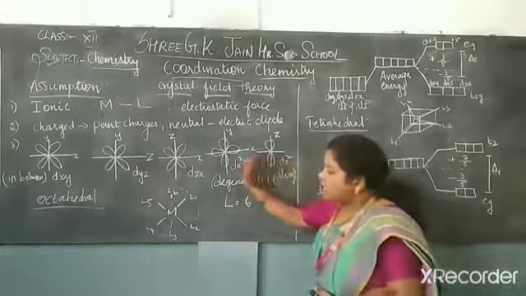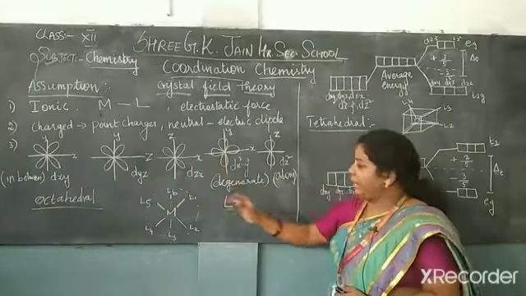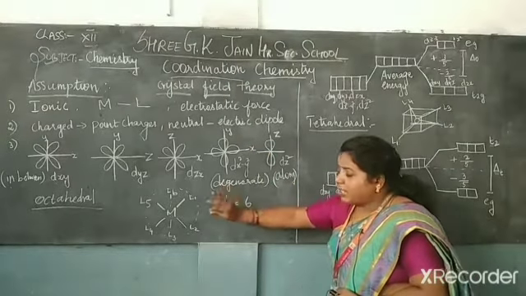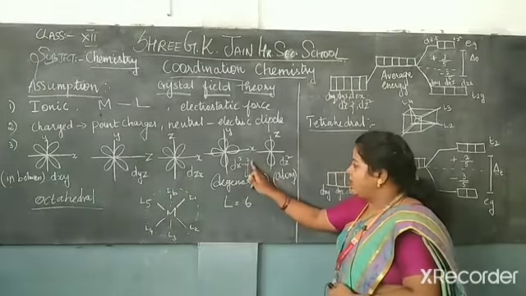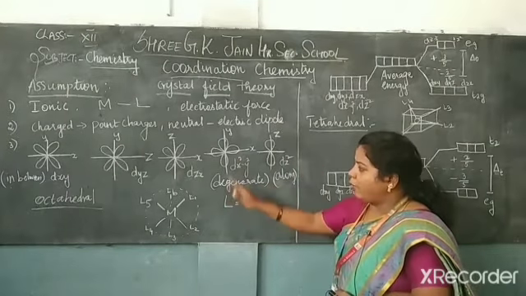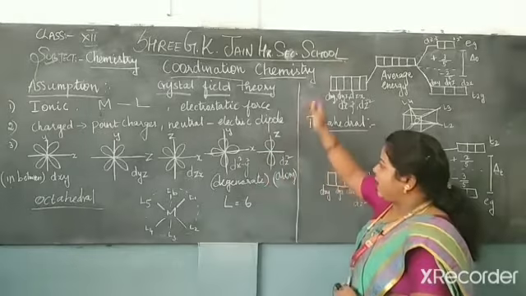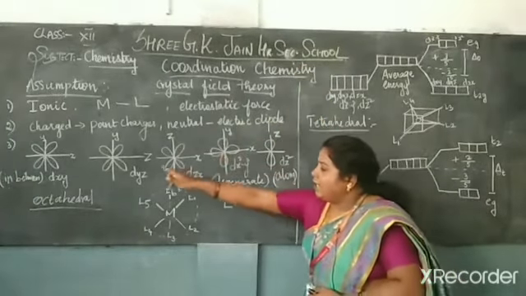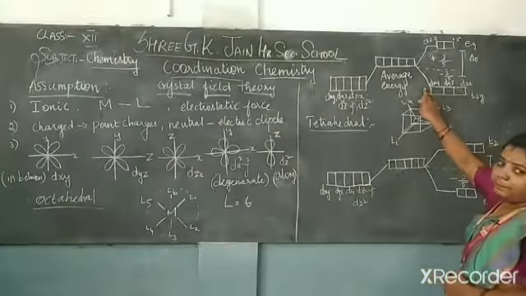So compared to these 5 orbitals, 3 will be in between and 2 will be along the axis. Then we have discussed the particular geometry of the compound, so it should be 6. So it takes place along the axis. If you are splitting those 5 orbitals, those along the axis will be raised up a little bit, increased, and those in between the axes will be a little bit decreased. Let me show the diagram.